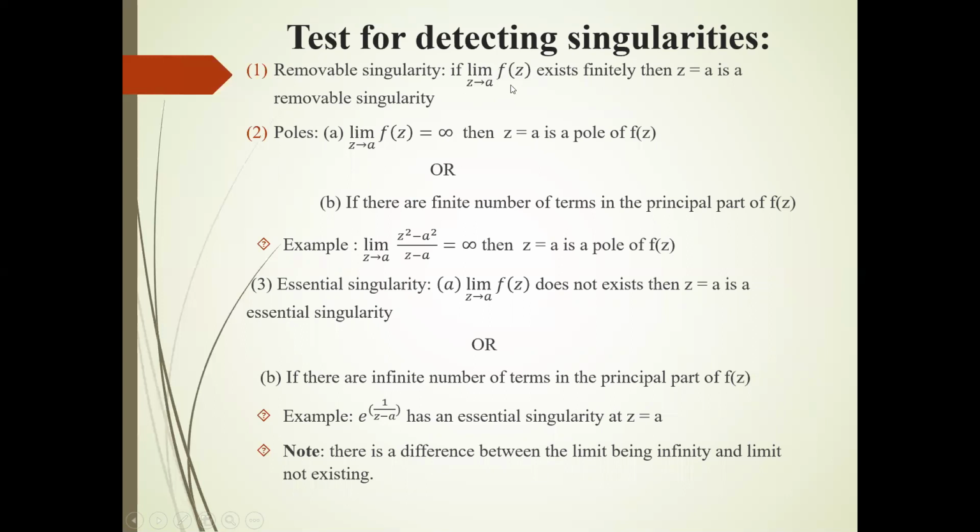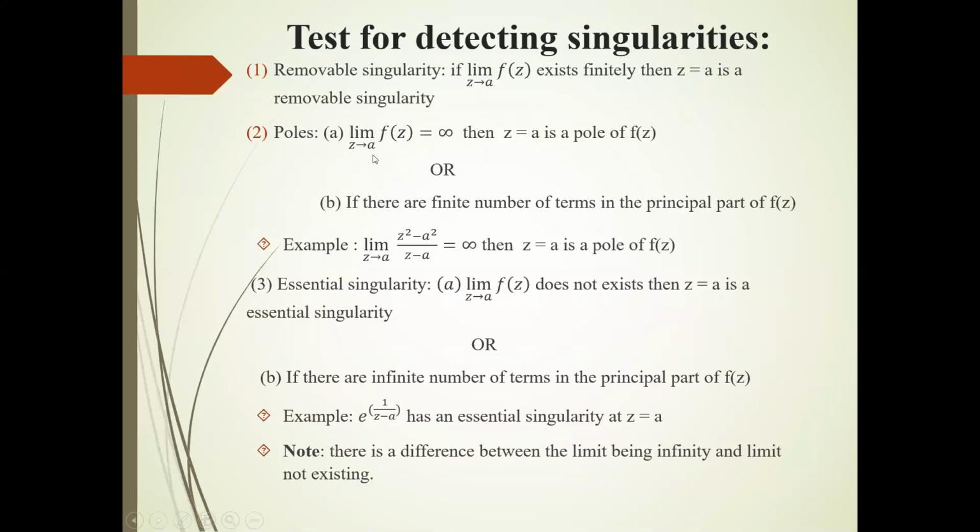If we have a function f(z) and we are checking at the point a which type of singularity it has, we just check the limit as z tends to a of f(z). If it exists finitely, meaning we get some finite value, then we say that the function has a removable singularity. Number 2, poles. For poles we can use either part a or part b.